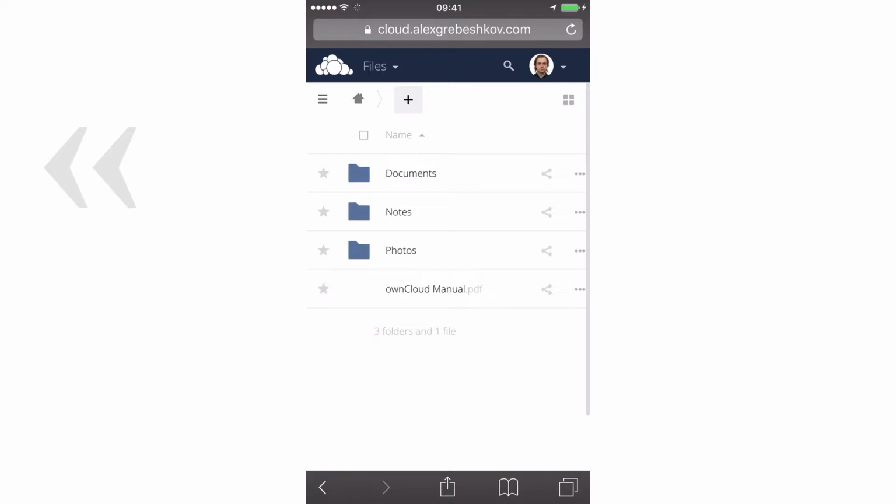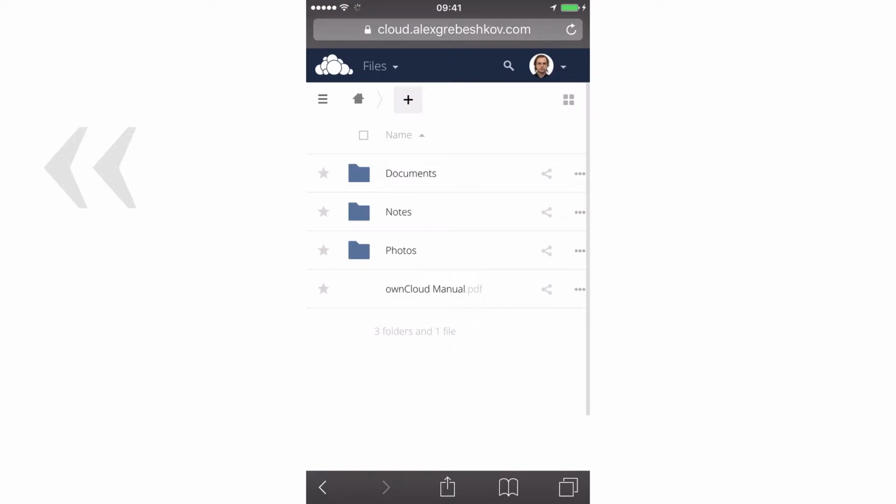The Files application is as useful as the standalone application for iOS. You can upload files, download them, rename them, share files, and moreover you can use other applications such as Notes, Calendar, and so on.